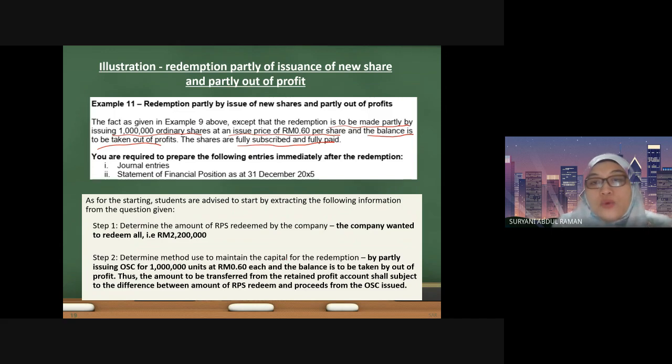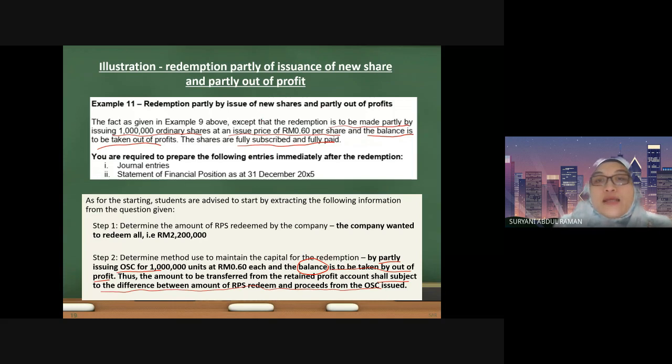Number 2, you have to determine the method. We know that we are going to use partly issuing of shares and partly out of profit. So here we need to know how much the balance is that we need to transfer. The amount to be transferred from the retained profit account is subject to the difference between the amount of RPS redeemed and the proceeds from the OSC issue.